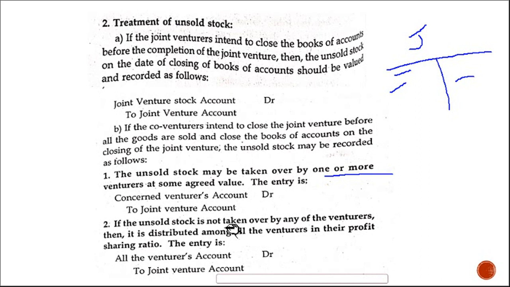If the unsold stock is not taken over by any venturer, then it is distributed among all the venturers in their profit sharing ratio. So what is the entry? All the venturers are receiving, so all the venturers' accounts debtor to joint venture account. Goods are going out, and the goods' name you have to write as joint venture account.